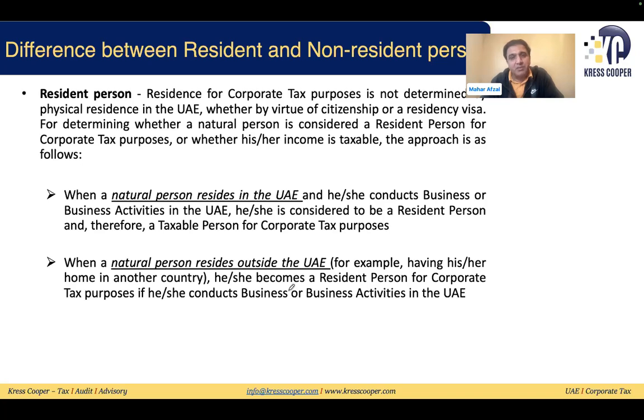In the same way, Mr. B is acting as a freelancer after taking a license from a respective government authority. So these freelance activities fall under the definition of natural person. It will be assumed that the natural person is conducting business in the UAE, so this natural person will be considered a resident taxable person. So if the natural person is living in the UAE and conducting business in the UAE, for sure it will be a resident person.